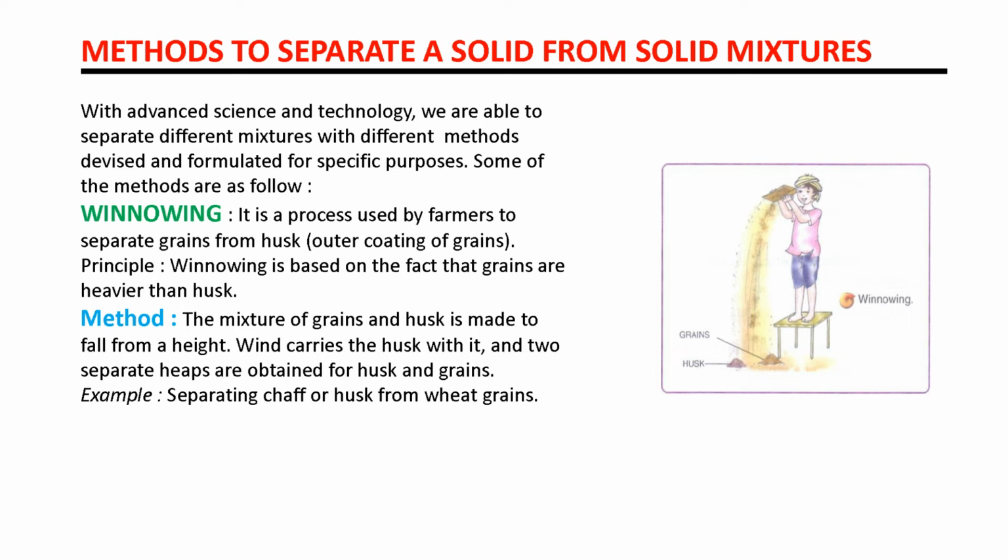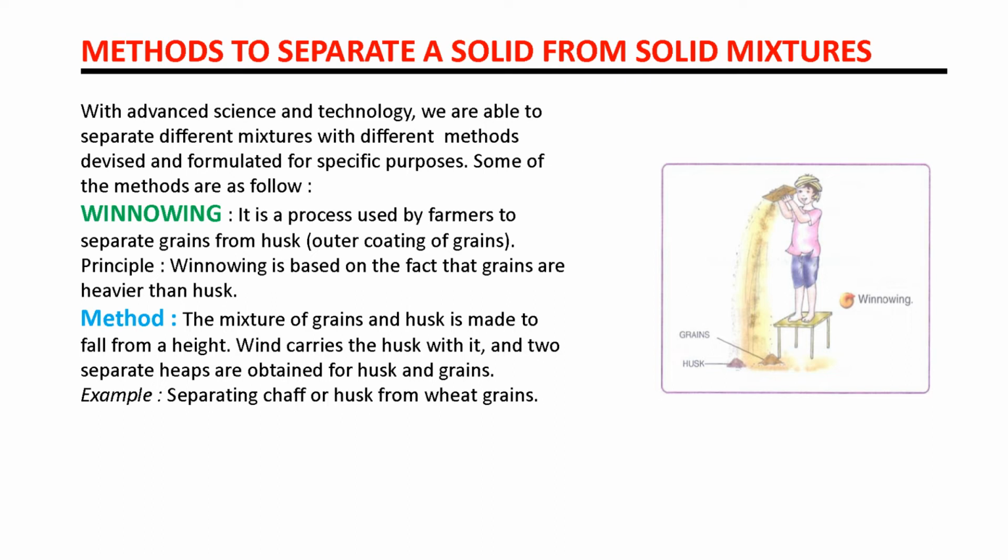What is the principle of this method? Winnowing is based on the fact that grains are heavier than husk. So it is very important. This method is based on the principle that grains are heavier than husk, so we can separate them by winnowing.